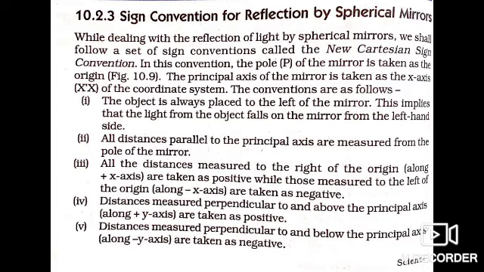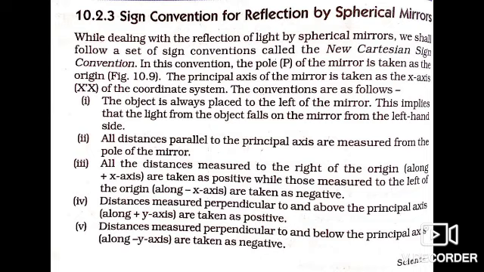You can see this in the diagram, figure 10.9, in the textbook on page number 79. Distances measured perpendicular to and above the principal axis, along the positive y-axis, are taken as positive. Distances measured perpendicular to and below the principal axis, that is along the minus y-axis, are taken as negative. Plus y is upward, minus y is downward.